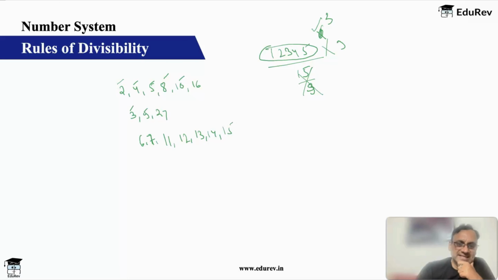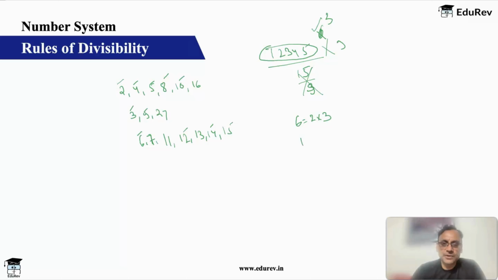Then let's look at 6. 6, 12, 14, all these numbers are composite numbers. Okay, and for composite numbers, there is no particular rule of divisibility. You will have to break it down into prime factors. So 6 basically is 2 into 3. So 6 will not have its own rule. You will have to apply the rule for 2 and 3. Okay, so 6 is also taken care.